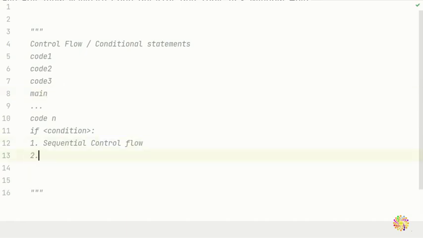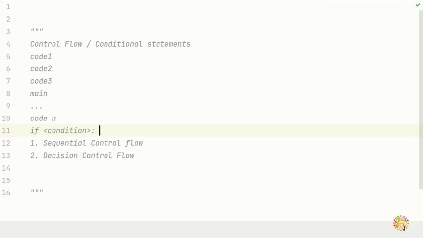The second one is decision control flow. In decision control flow, which we're going to see in this video, we put a condition and compare it.